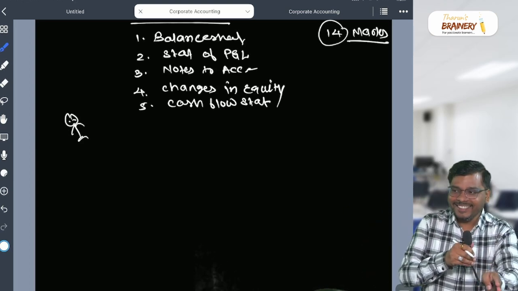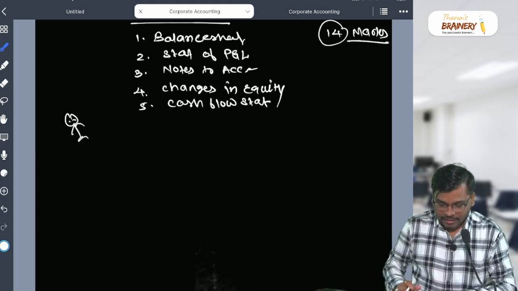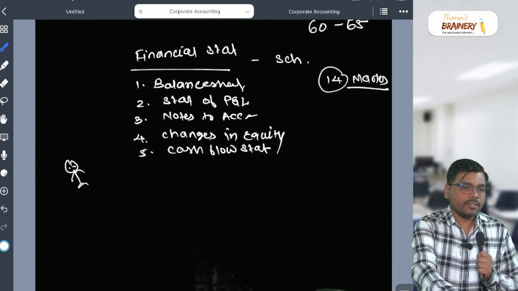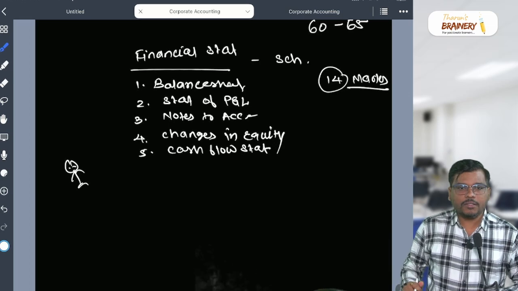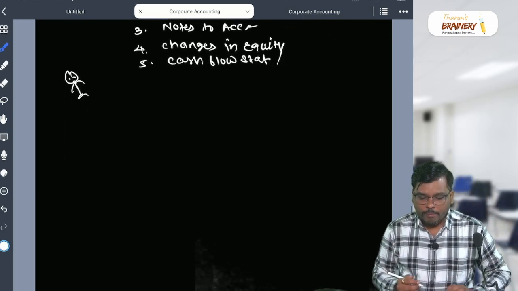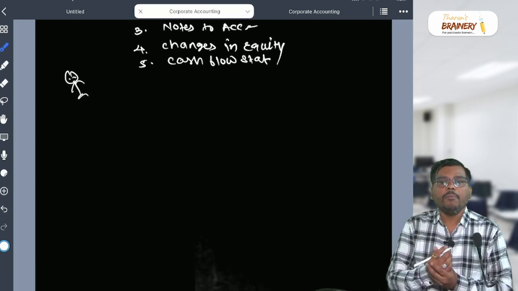So my dear students, I hope it is clear now. These are the contents of the financial statement. If the MCQ comes, your answer should be in this only. Is that clear? Sir, what is the format of balance sheet? What is the format of balance sheet?